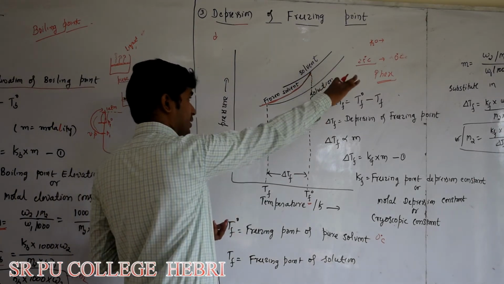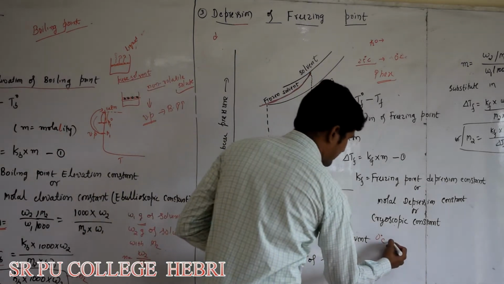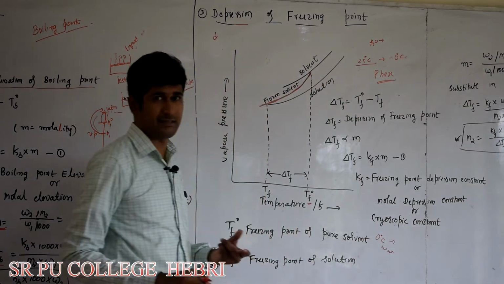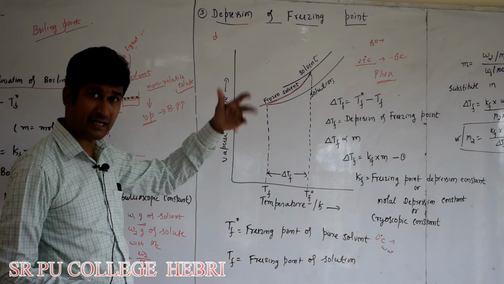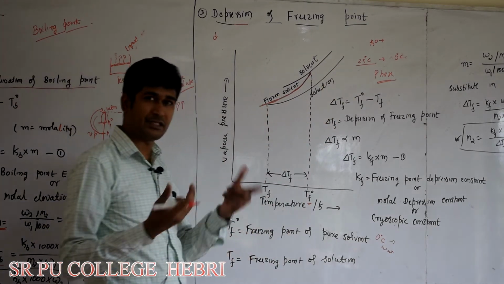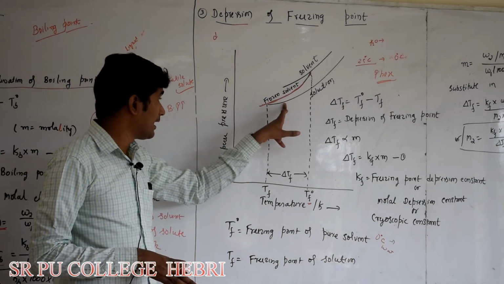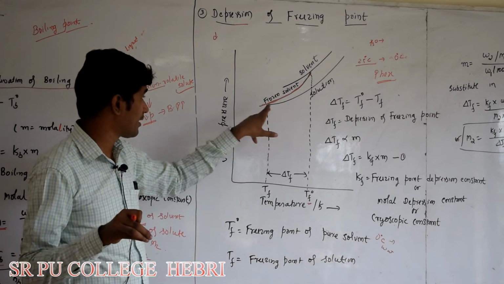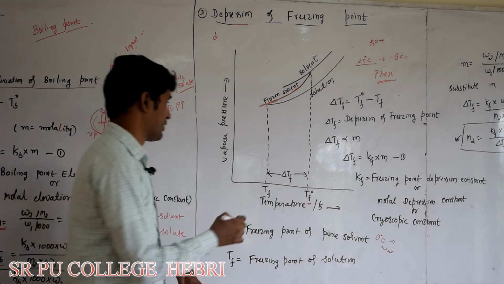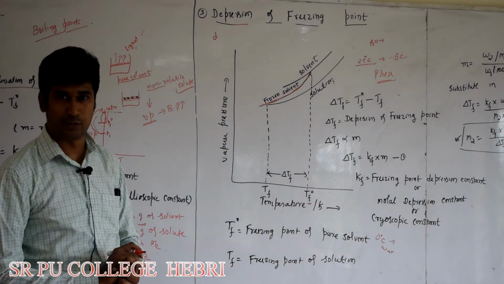Next, what we have to do? You have to take a solution of the same solvent. Now, the solution of that same solvent, water, does not freeze at 0 degrees Celsius because its vapor pressure is less. So again we have to decrease the temperature, until the vapor pressure of the solution becomes equal to the vapor pressure of the frozen solvent. So now this TF is known as the freezing point of the solution.